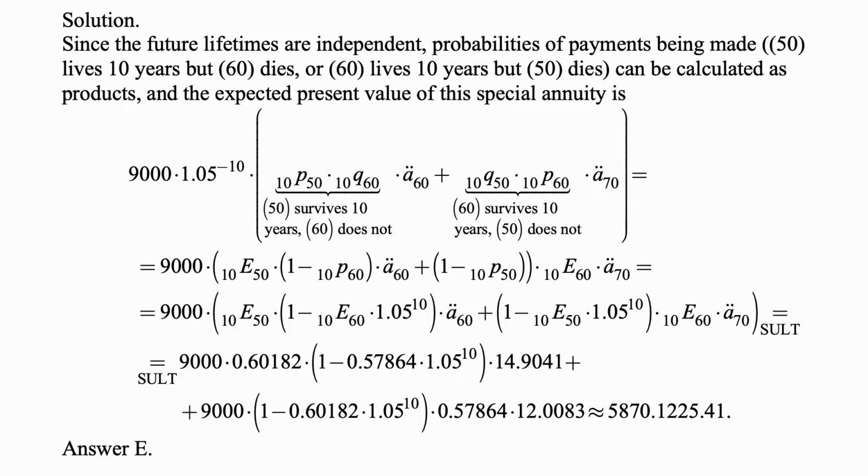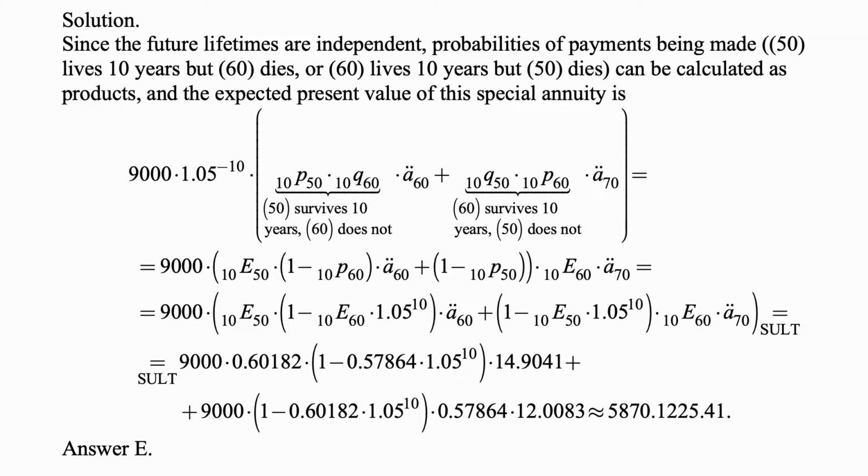So the expected present value of this special annuity is the payment of $9,000 starting 10 years from now, if 50 survives 10 years and 60 does not, and the probability of that is 10p50 times 10q60,